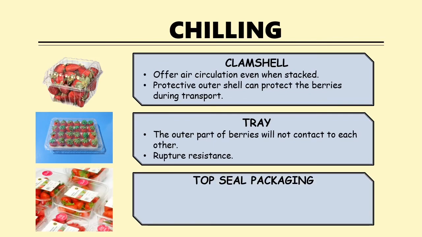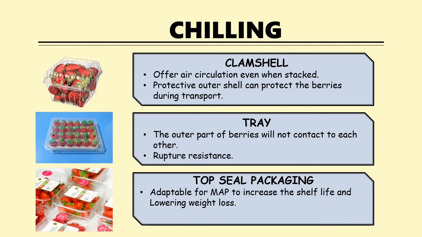Next is the top seal packaging. This packaging is adaptable for modified atmosphere as it can increase the shelf life and lower the weight loss. For this kind of packaging, the manufacturer will seal the top of the packaging to avoid other unwanted gas coming into contact with the berries.